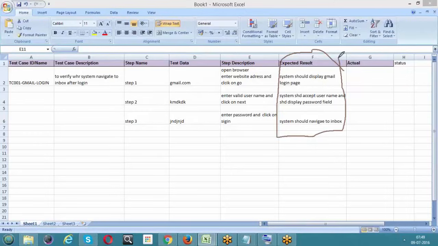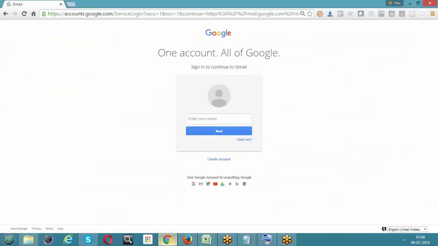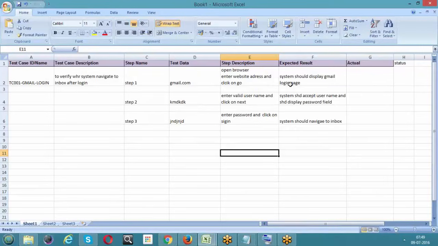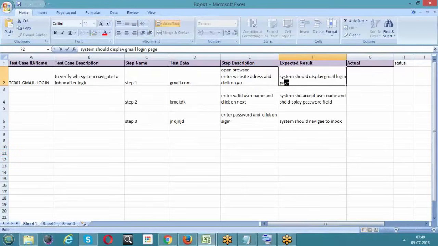Now let's try to execute the test case. For execution of the test cases, we need to have the application on. So this is your application. Enter URL and click on go. Let's say I have entered the URL and clicked on go. As I said, the system should display the login page.